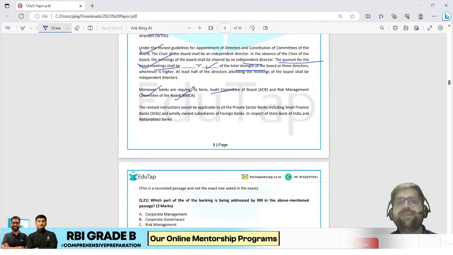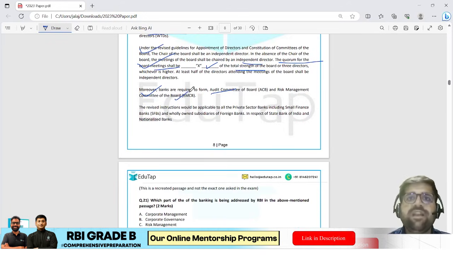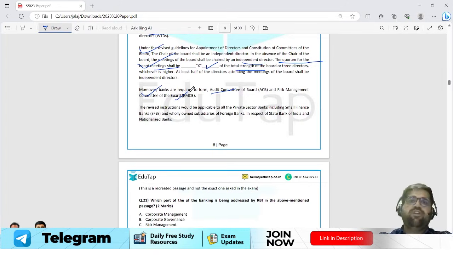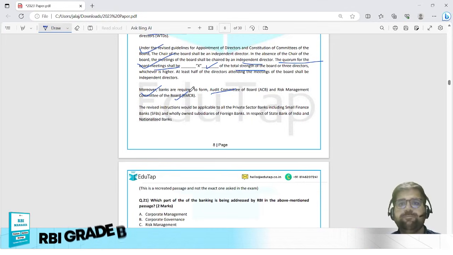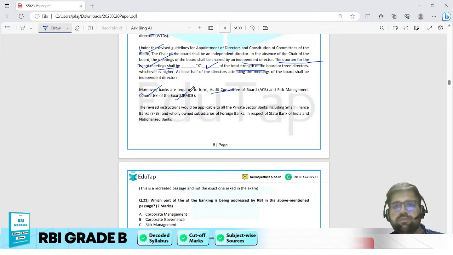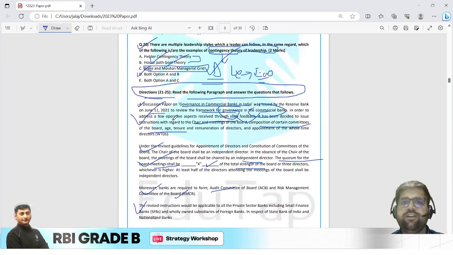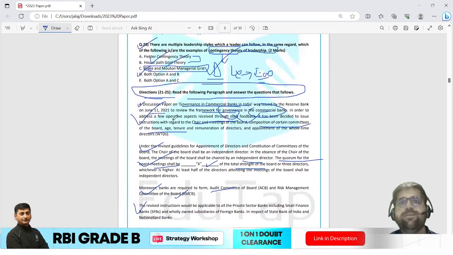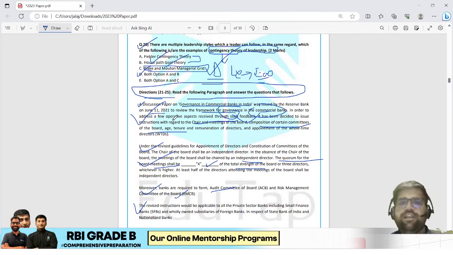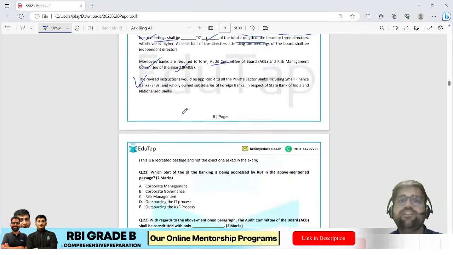And then in the last paragraph, the applicability of this overall notification is given: it is applicable to small finance banks and private banks, and moreover, even to wholly owned subsidiaries of foreign banks as well. So this is the application part. Now this is a very good paragraph. First they have introduced the concept, then they have given you one fill in the blank, then they have introduced two committees, and then they have introduced the applicability. So they have discussed multiple points. Now we will see the questions.